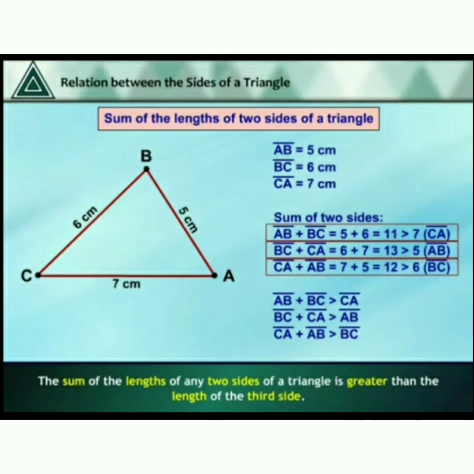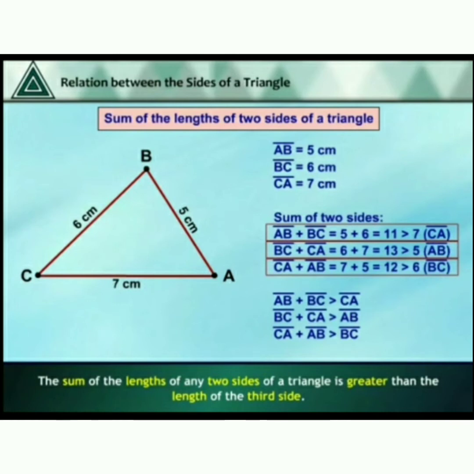Next we are going to find out the sum of two sides. Let us add. First I will take the sides AB and BC. So AB plus BC equals 5 plus 6, that is equal to 11.